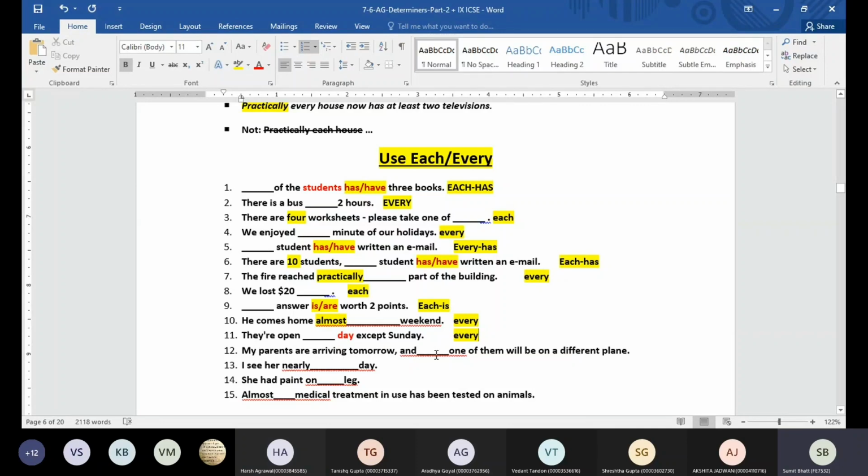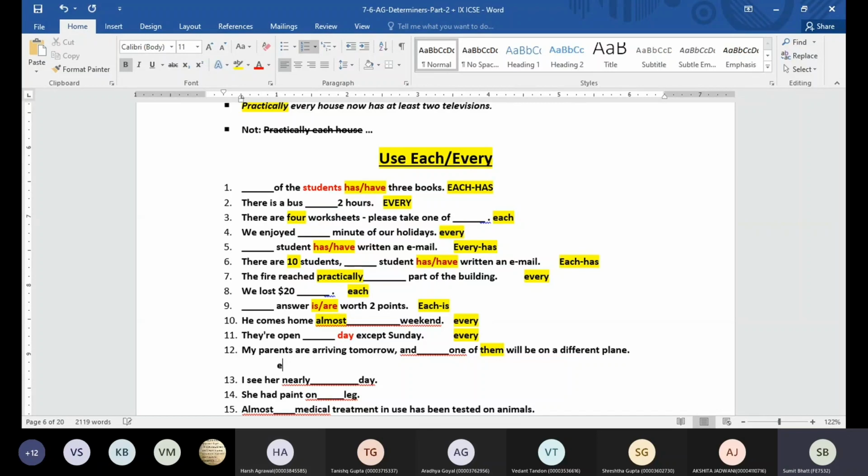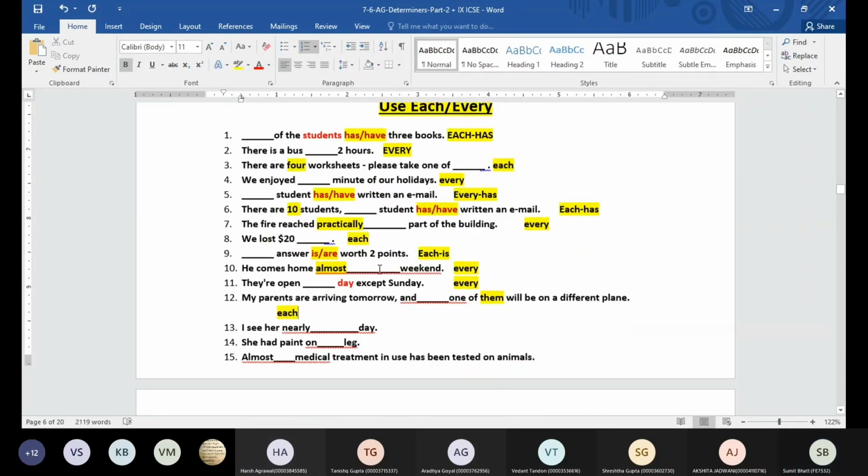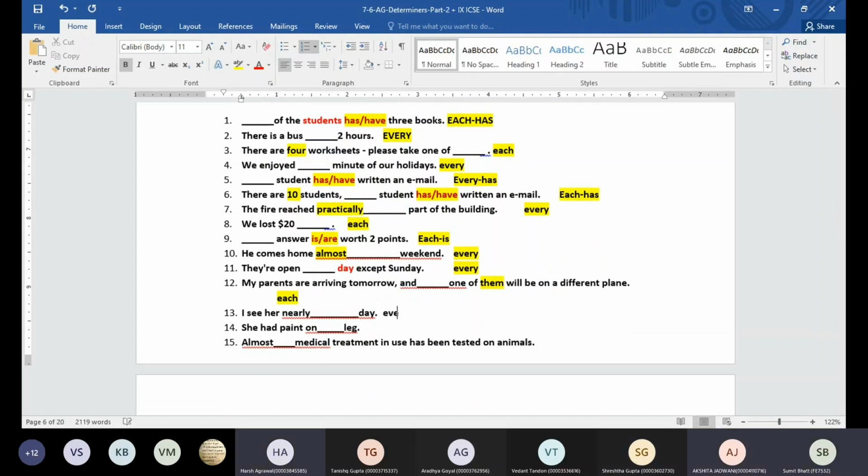Okay, my parents are arriving tomorrow, and dash one of them will be in a different place. Each one of them. Okay, one of them is given. So we are not going to use a singular pronoun. We are going to use each. Okay, I see her nearly dash day. Every day. Which word is telling us that we have to use every? Nearly. She had paint on dash leg. Each leg.